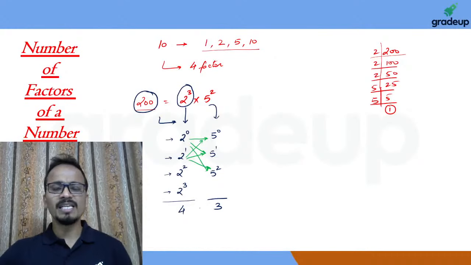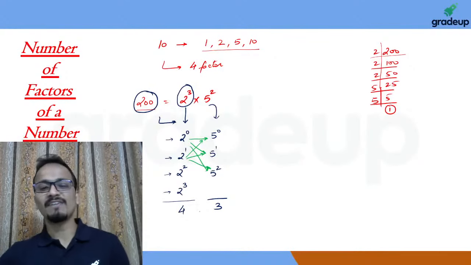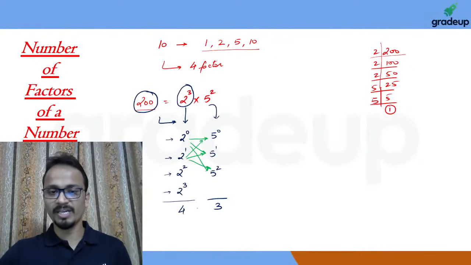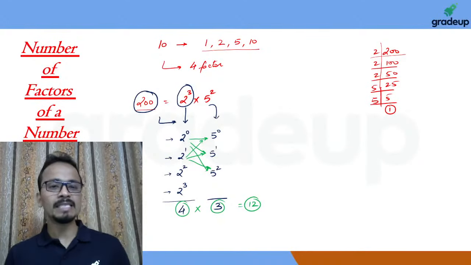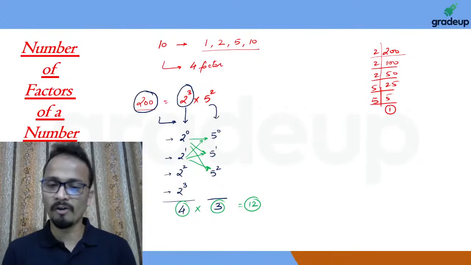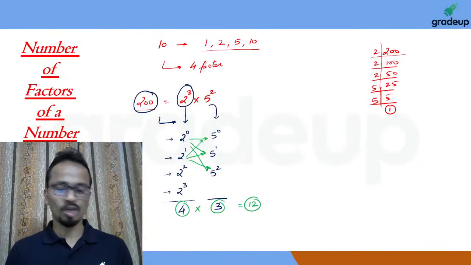This is basically the fundamental principle of counting you must have studied in permutation and combination. So the total number of factors will be the product of these two, which is equal to 12. So I can simply say that the number of factors of 200 is equal to 12. All right, friends, am I clear?